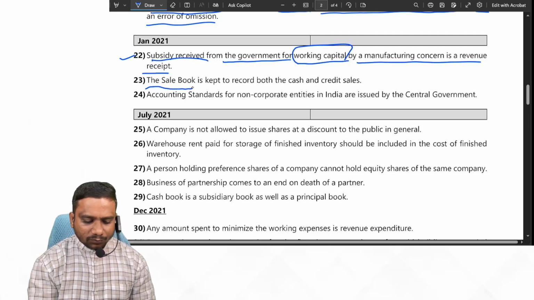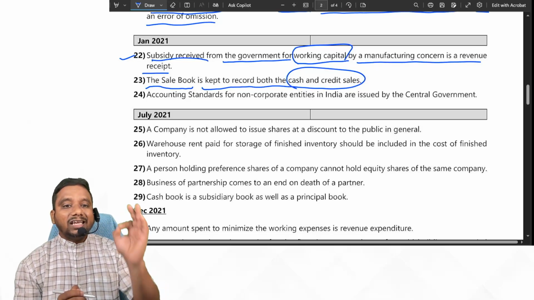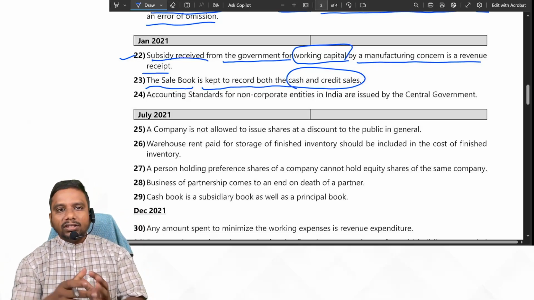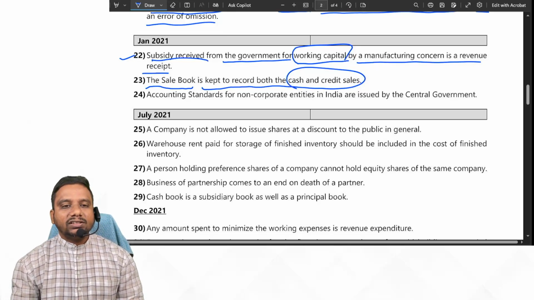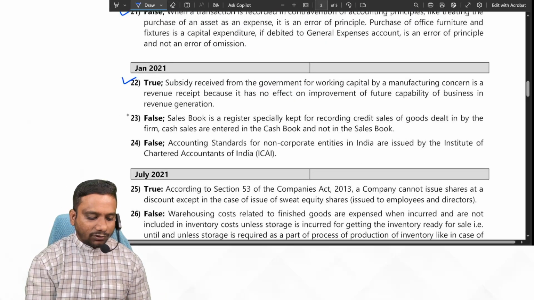Next one. The sale book is kept to record both the cash and credit sales. No, sale book is kept only to record credit sales. Suppose if it is given like this, the sales account is kept to record both the cash and credit sales. Yes, then it is correct. Yes or no? Now the given statement is false.